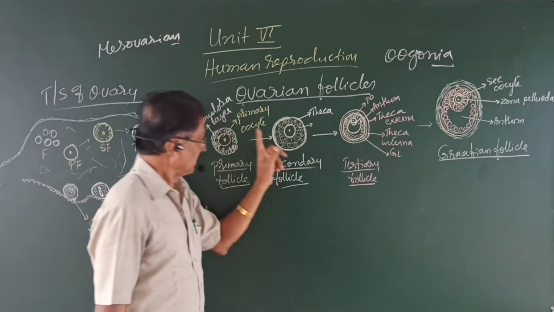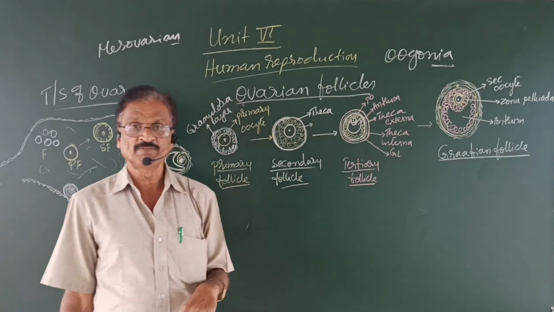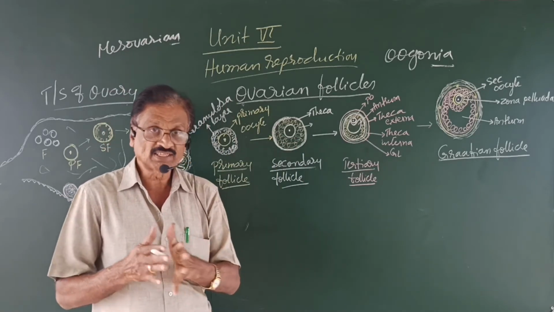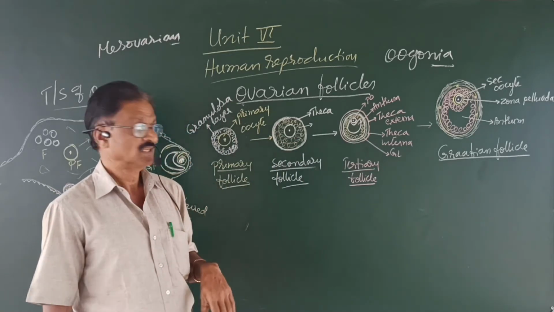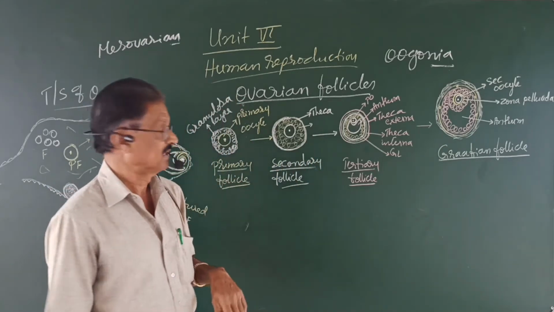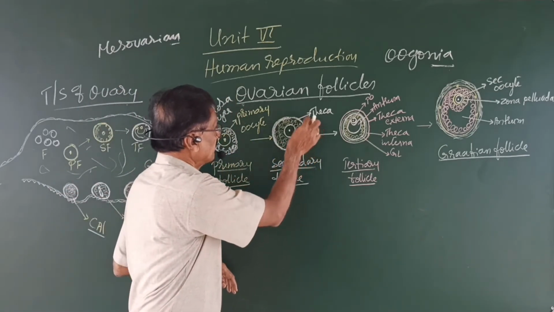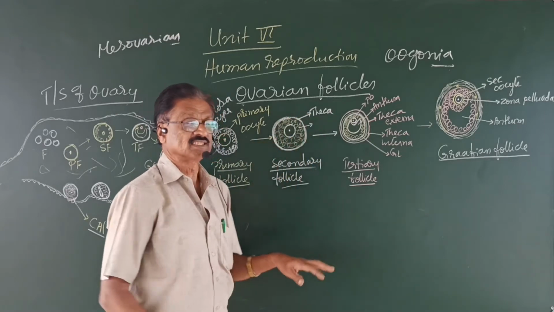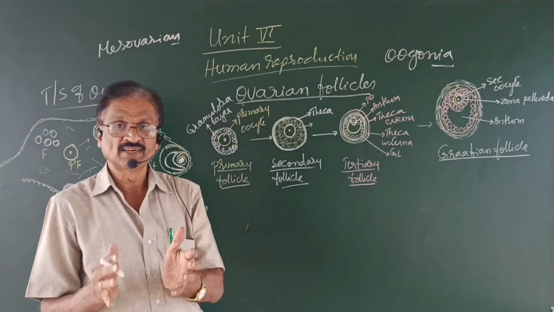Once a girl attains puberty, further development proceeds. The primary follicle now becomes the secondary follicle by the development of a theca. Theca is nothing but a layer or a covering.